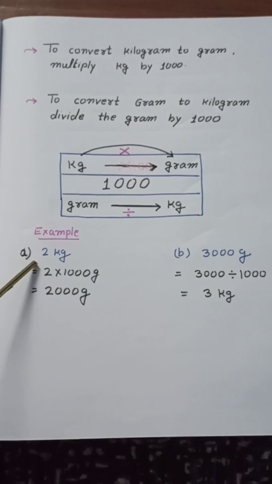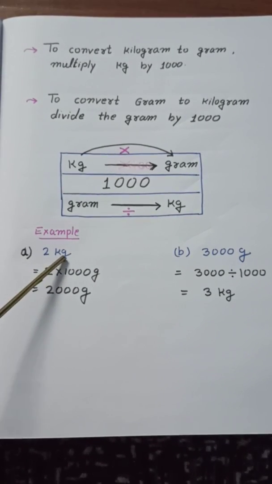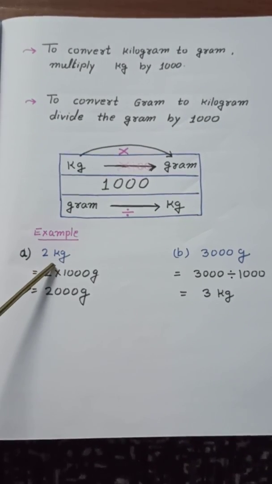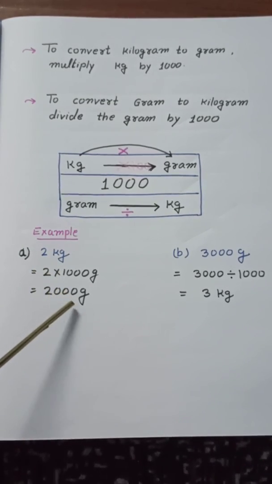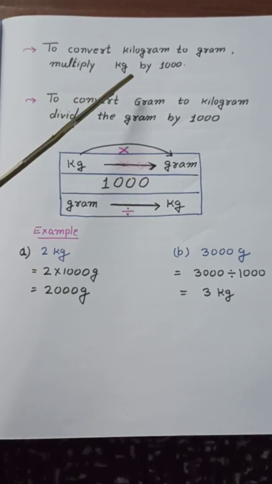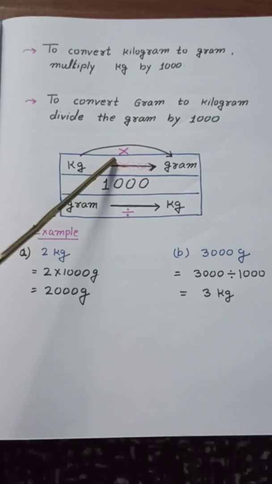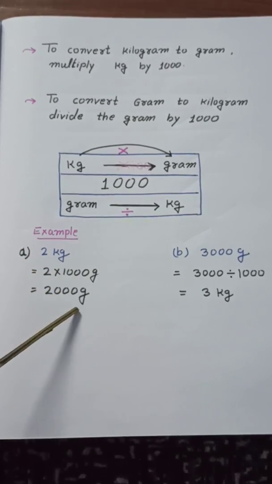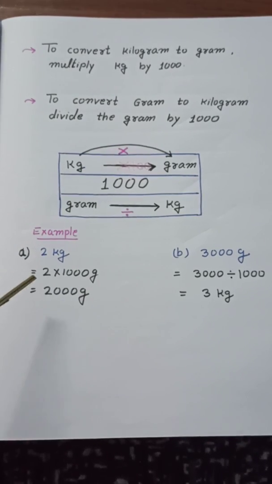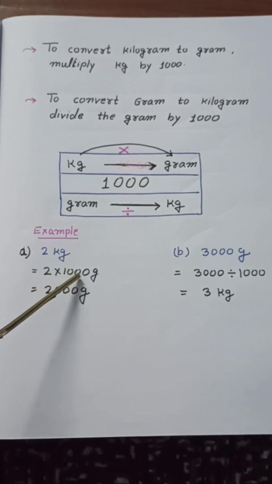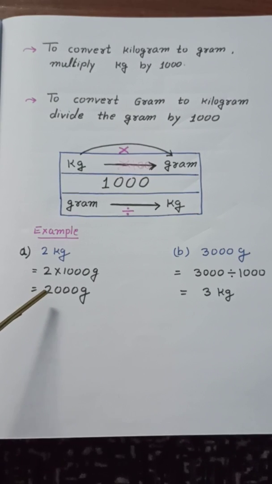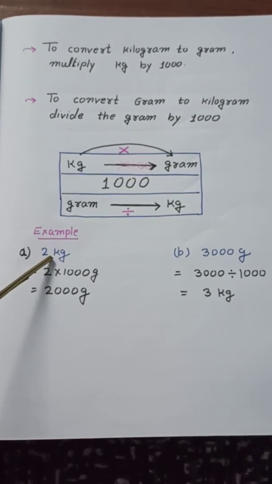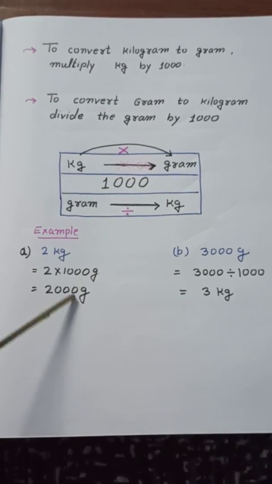For example, here is 2 kilogram. That means kilogram is the bigger unit and we have to convert into gram. When we have to convert bigger to smaller, we will multiply. So 2 multiplied by 1000 is equal to 2000. So 2 kilogram is equal to 2000 gram.